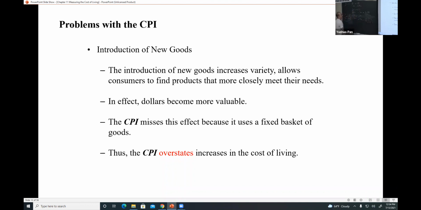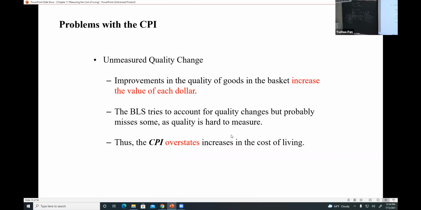So again, 150 is smaller than 180. The CPI will overstate the increase in the cost of living if we introduce a new product. In this example, it's the pork. If the price for pork is cheaper, then the total cost will be smaller.